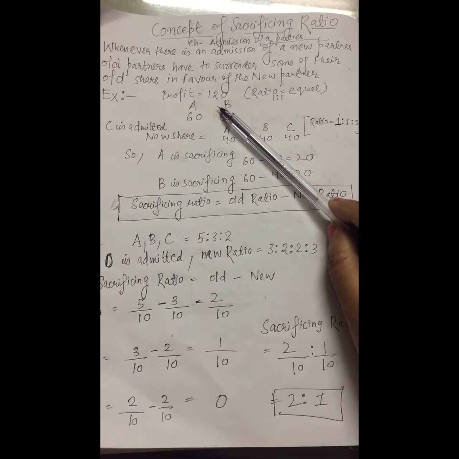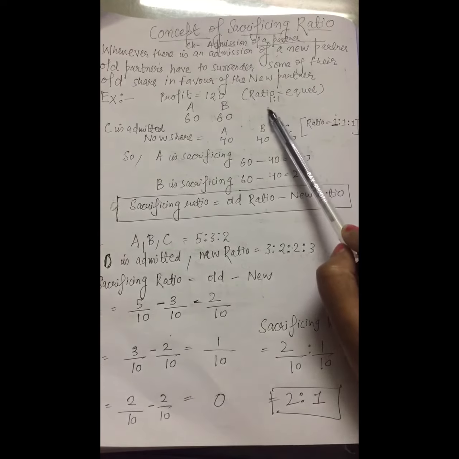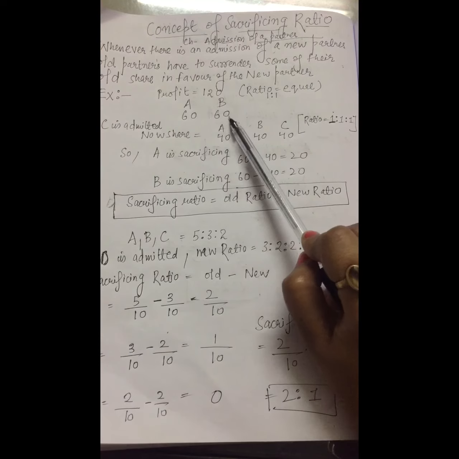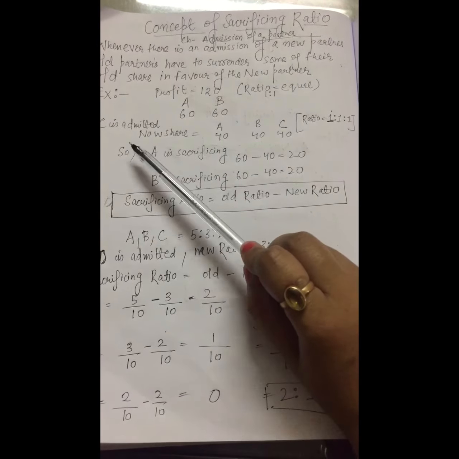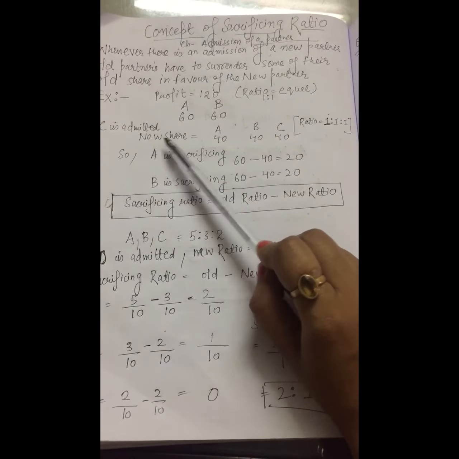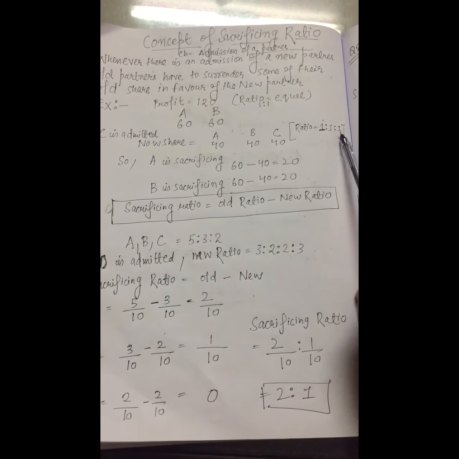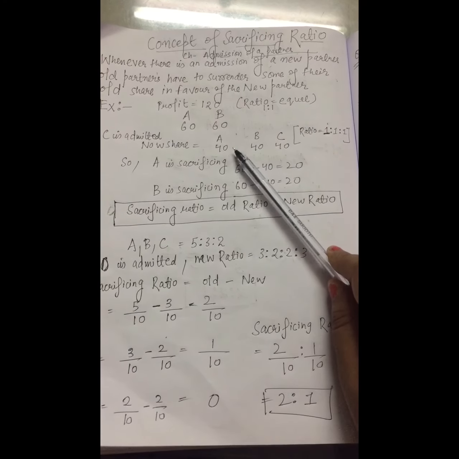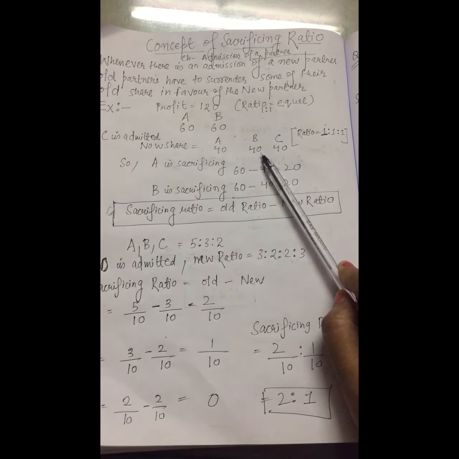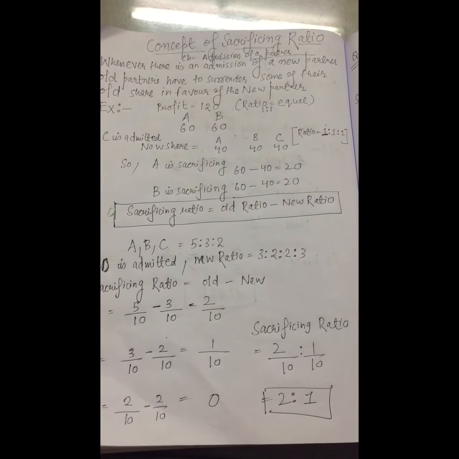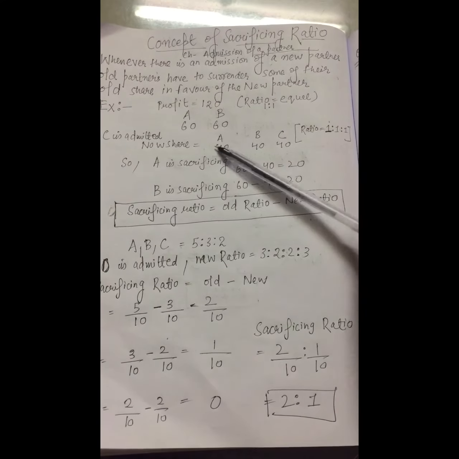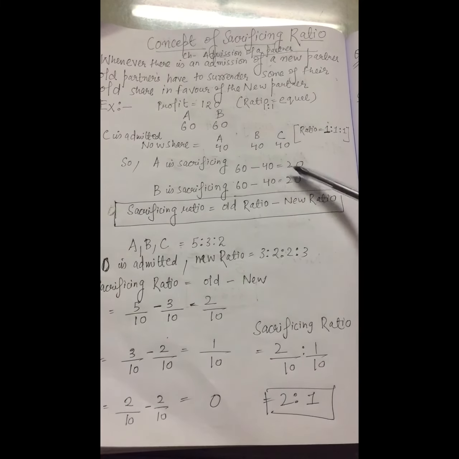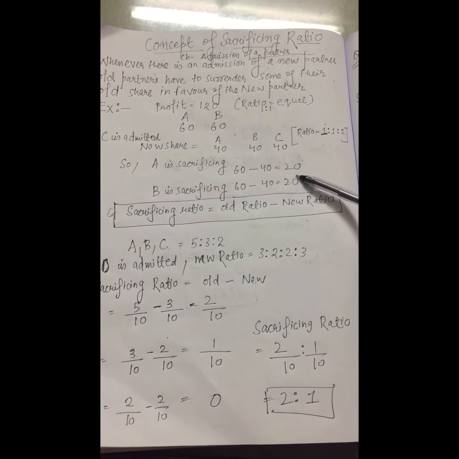Let's say the profit of a firm is 120 and the ratio is 1 is to 1. So A will get 60 and B will get 60. But now a new partner C is admitted and the new profit sharing ratio is 1 is to 1 is to 1. So now A will get 40, that is 120 into 1 by 3. B will get 40 and C is also getting 40. As you can see, previously A was getting 60 but now he is getting 40. So he is sacrificing 20.